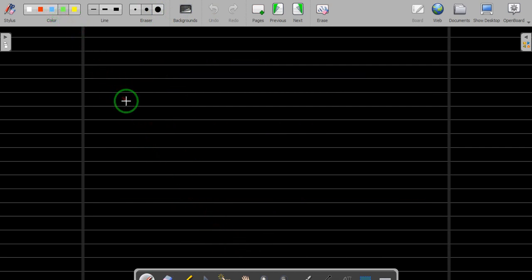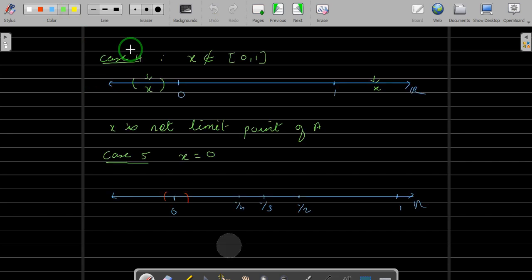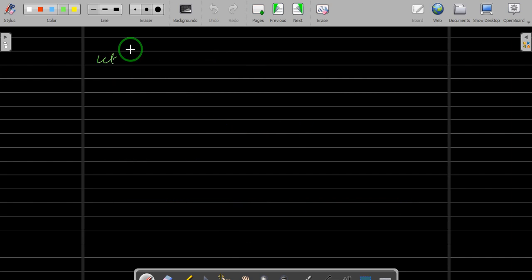So the diagram I have already drawn, so there is no need of a diagram now. Now to show that this 0 is a limit point, remember you have to show this for all the neighborhoods. So if you take any neighborhood, it should intersect. So let us take a neighborhood.